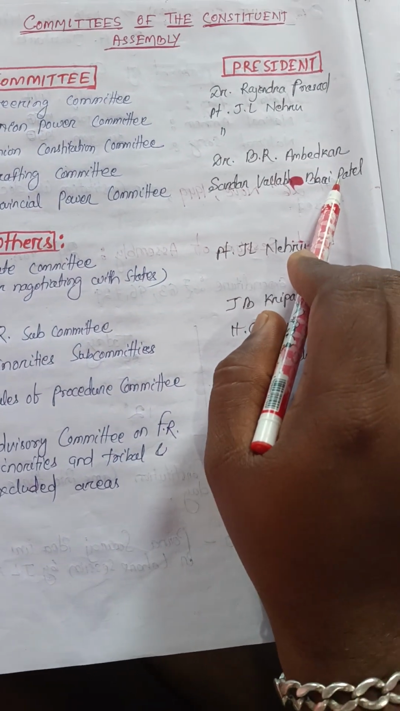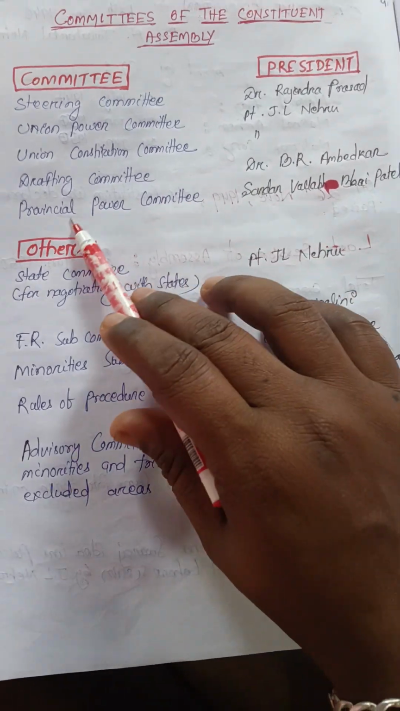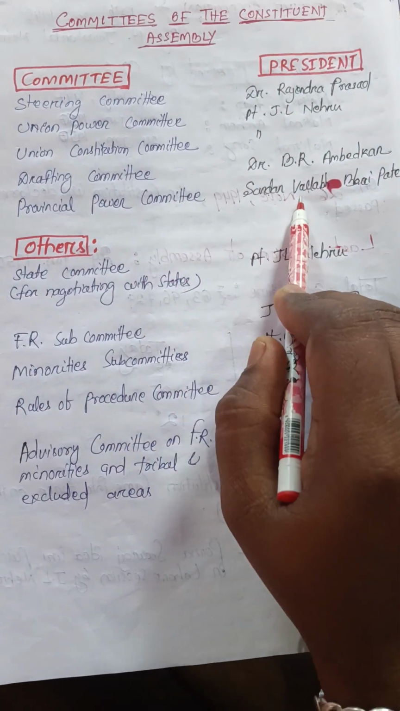Next, the Provincial Power Committee: Sardar Vallabhbhai Patel was the head of the Provincial Power Committee.